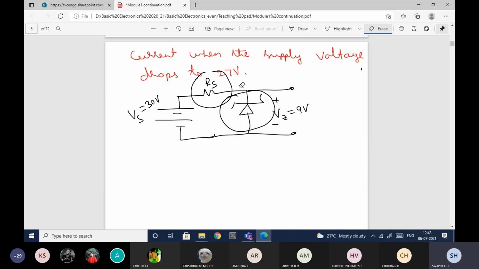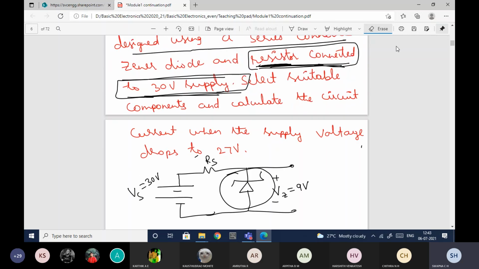First we'll read the question. He is asking to select suitable components and calculate the circuit current. First you need to design the circuit, in the sense you need to find out RS and which Zener diode will provide the 9 volt supply.